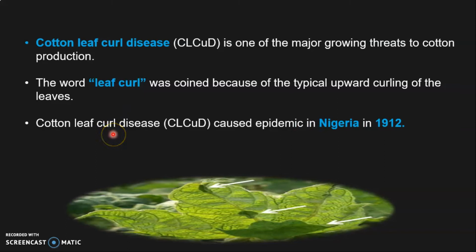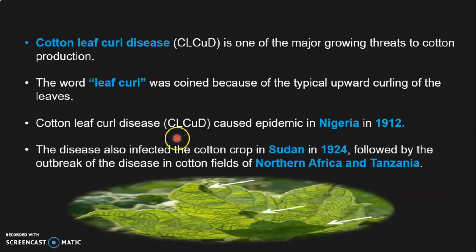Cotton leaf curl disease is a very severe disease. It caused an epidemic in Nigeria in 1912, and it severely infected cotton crops of Nigeria. And then the disease from Nigeria reached Sudan in 1924, and it infected cotton crops in Sudan.